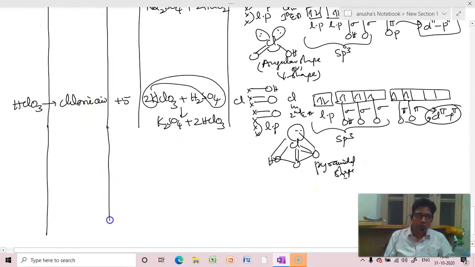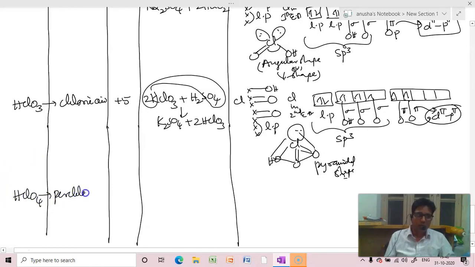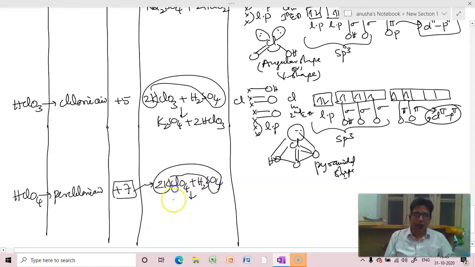Now let us go to the last one, perchloric acid. HClO4. 4 to the 8 minus 1 is plus 7. In this, take potassium chlorate and react with sulfuric acid. You will get again K2SO4 plus 2HClO4.